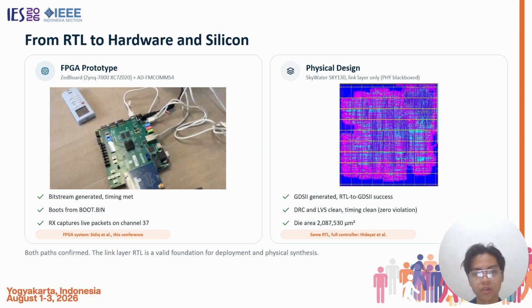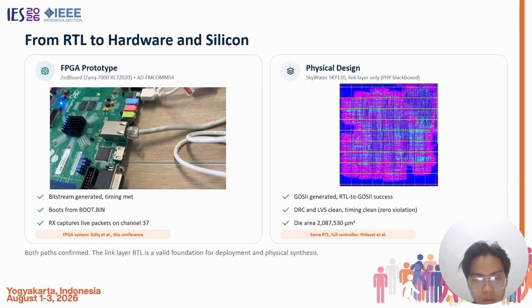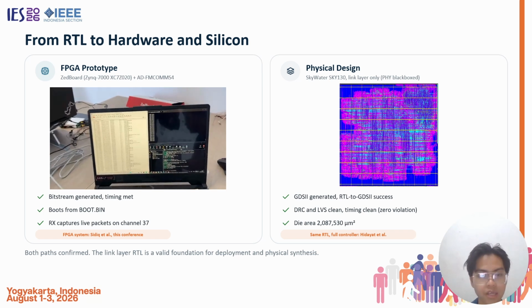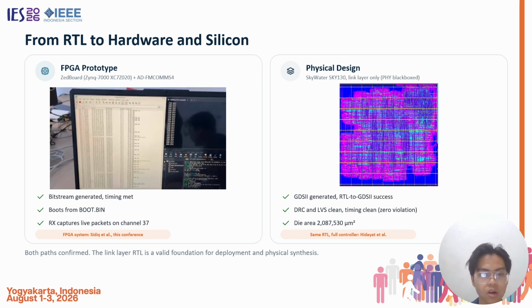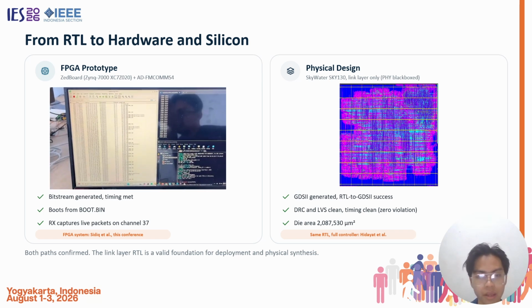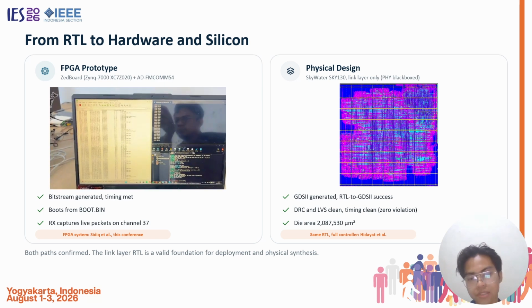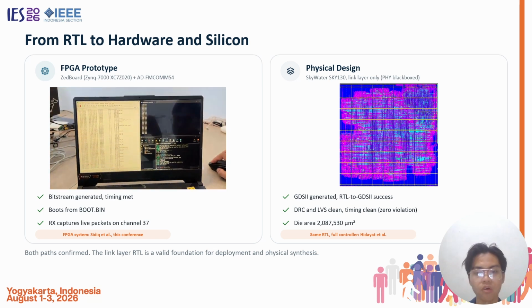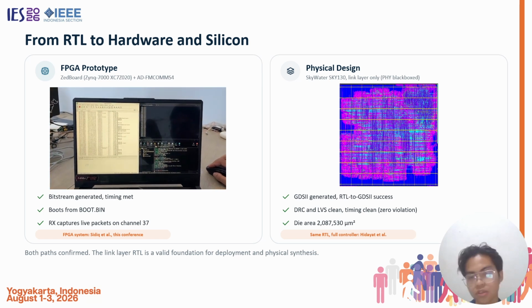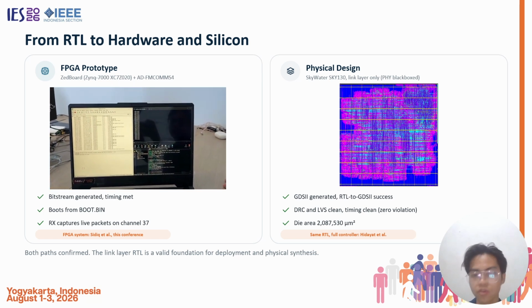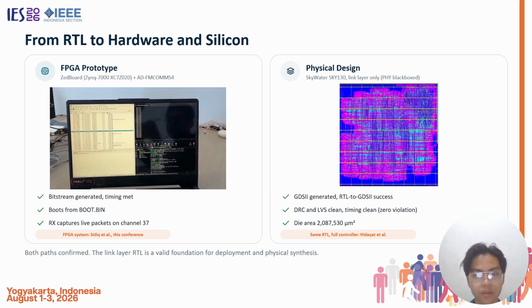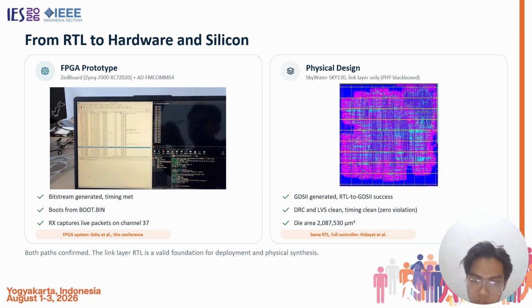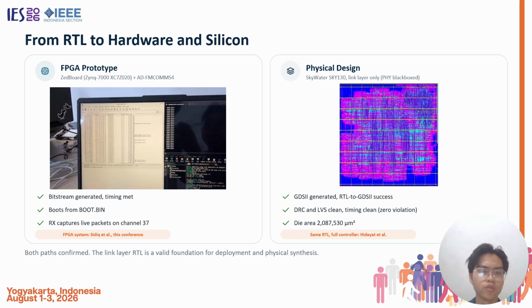So this is our path from RTL to hardware and silicon. The first one is FPGA prototyping using a ZBoard and bitstream generation, booting onto the FPGA, and it can capture all packets nearby from the air side. And for the physical design, I do the link layer only using open source LibreLane or OpenLane 2 with the SkyWater technology. The area is around 2 square millimeters.